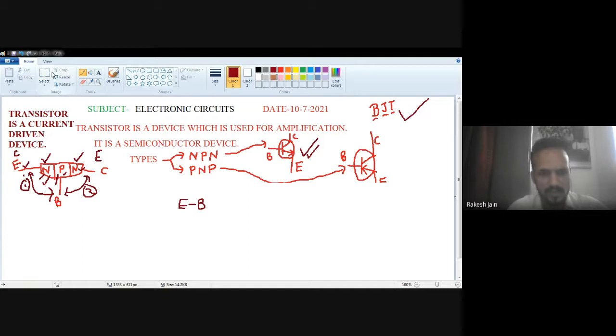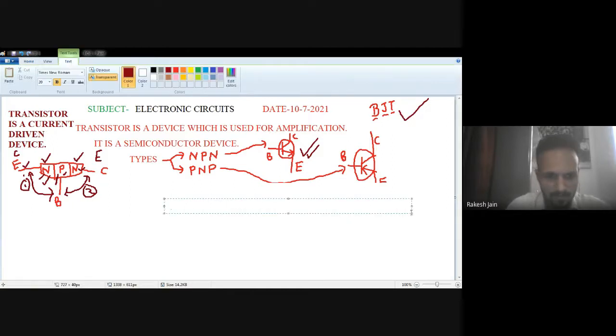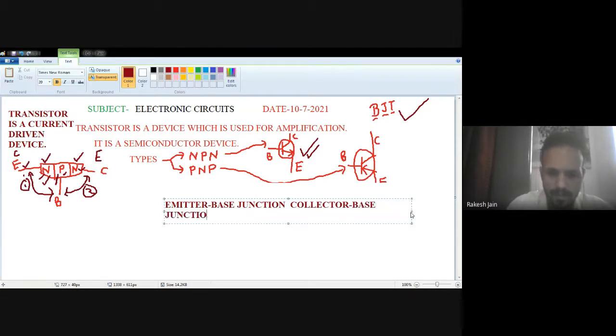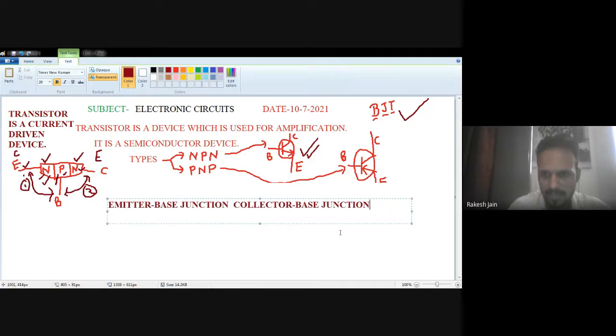First is the emitter base junction. The second one is the collector base junction.